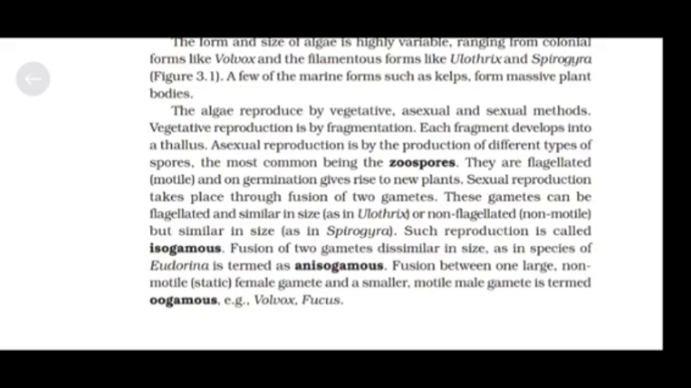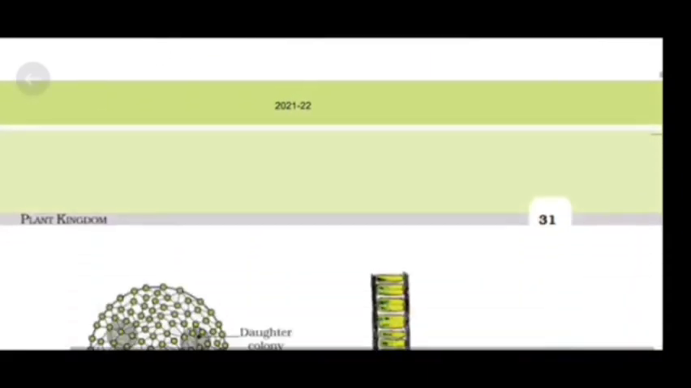These gametes can be flagellated and similar in size as in Ulothrix, or non-flagellated, non-motile but similar in size as in Spirogyra. Such reproduction is called isogamous. Fusion of two gametes dissimilar in size as in species of Eudorina is termed as anisogamous. Fusion between one large non-motile static female gamete and a smaller motile male gamete is termed as oogamous. Example, Volvox and Fucus.